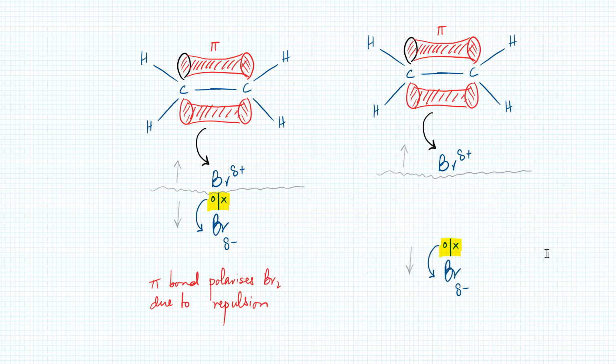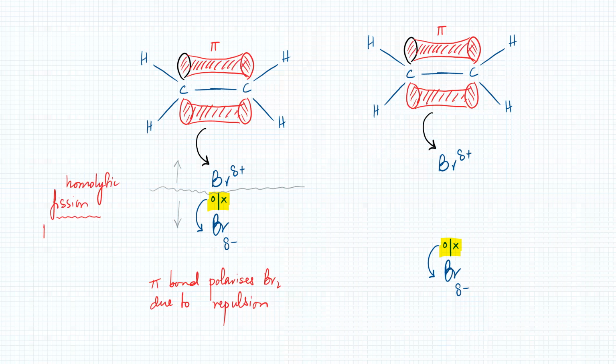So one of the bromines is going to be attracted and one of the bromines is going to be repelled. So the bond is going to break homolytically. So this is known as a homolytic fission. What does that mean? It means that the bond has broken unequally.